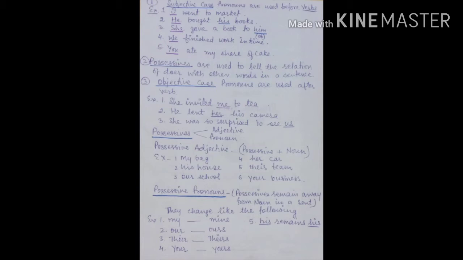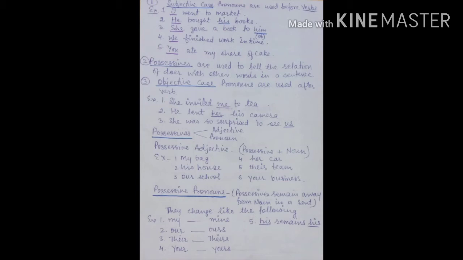She gave her books to him. She is the subject used before the verb gave and her here is possessive adjective. Next example is we finished our work in time. We is the subject used before the verb. Fifth example is you ate my share of cake. You is the subject used before verb ate. So all these pronouns are subjective cases.